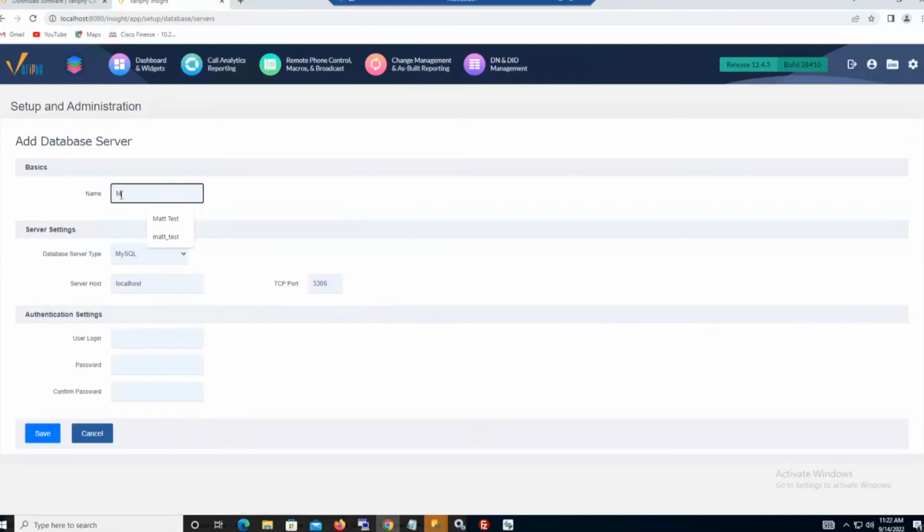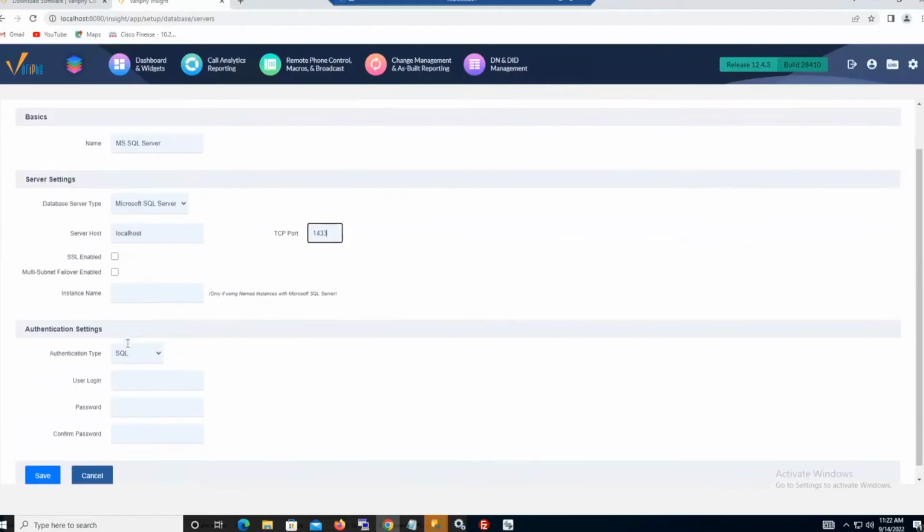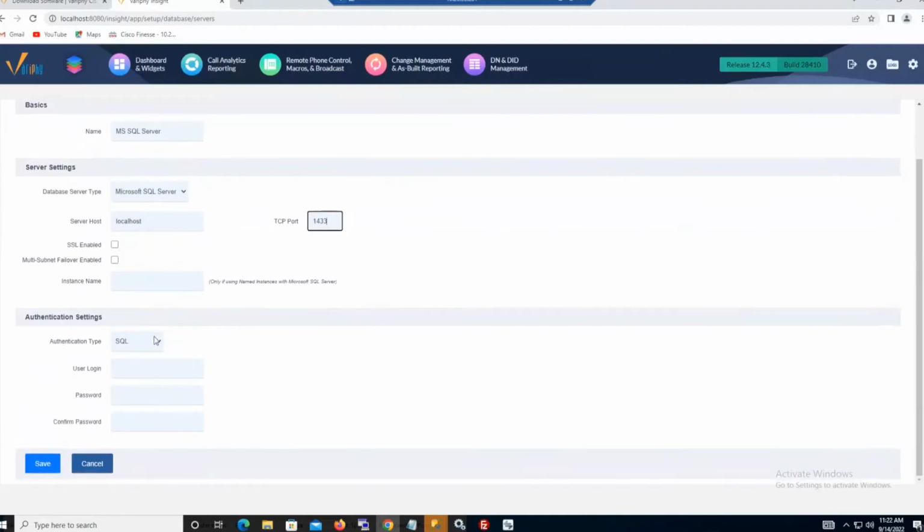So I'll call this, where are all my breadcrumbs? My SQL Server should be fine. We definitely want to change the type to be Microsoft SQL Server, which by default is going to use port 1433. If you're using an instance name on maybe a non-local database engine for Microsoft SQL, certainly go ahead and input that there. But I'm not using a named instance here on this lab.